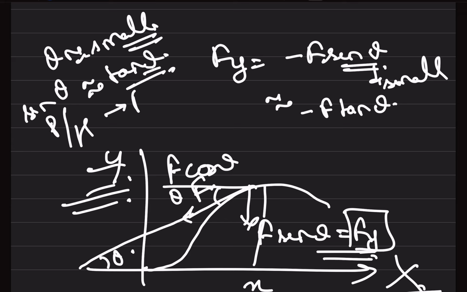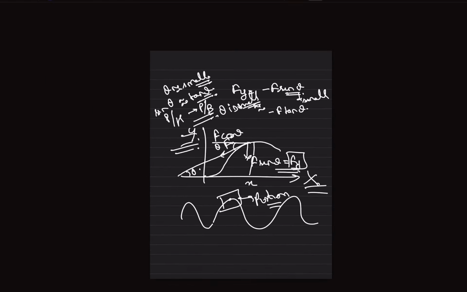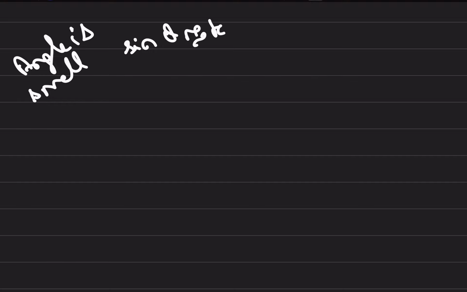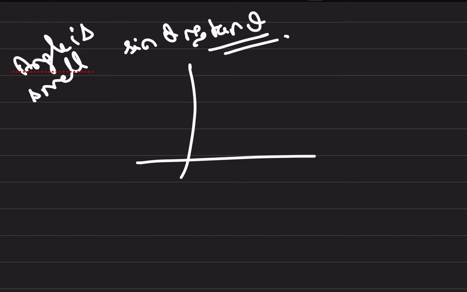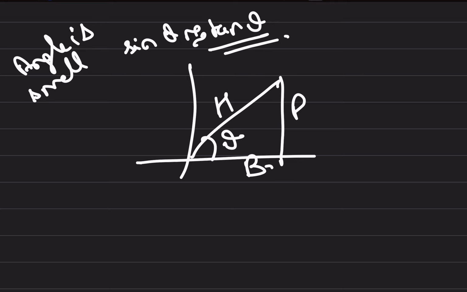Perpendicular upon hypotenuse is perpendicular upon base if theta is small. We can clearly see this concept: if the angle is small, sine theta is equal to tan theta. Suppose this is the particular triangle, in which this is the hypotenuse, this is the perpendicular, this is the base, and this is theta.